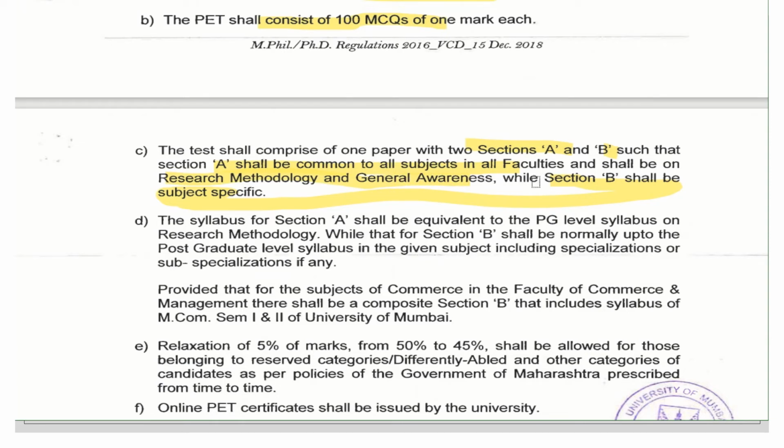So if you are looking for admission to the PhD program in law at Mumbai University and you could not get the UGC NET, then you have to appear for the PhD entrance examination or PhD entrance test. It would have two sections. Section A will be based on research methodology and general awareness. Section B will be about the law subjects. And as we already discussed, the syllabus would be that of the LLM program of Mumbai University. Some relaxation would be given to the reserved category here.